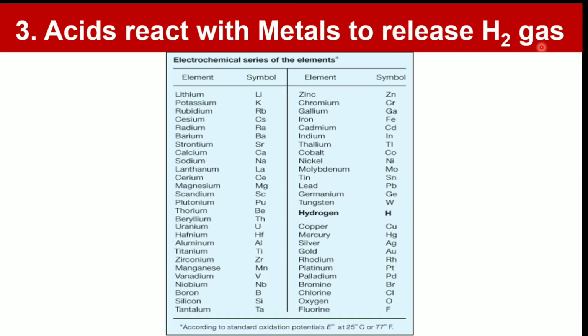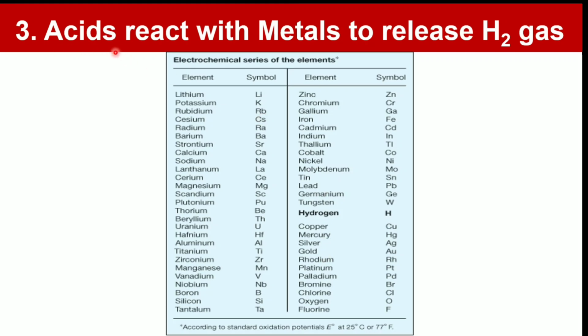Actually, metals present before hydrogen in the electrochemical series, that is, metals placed before hydrogen, for example lithium, potassium, aluminium, zinc, tin, iron, can replace hydrogen from acids, whereas metals which are placed below hydrogen, such as copper, silver, gold, can't release hydrogen from acids.